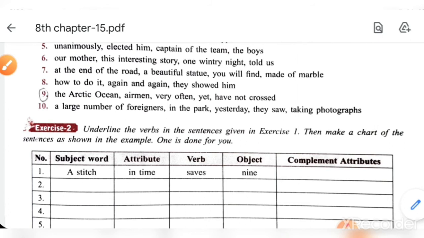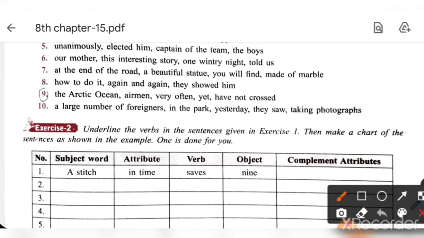Okay, now number 6. Our mother this interesting story one wintry night told us. So, one wintry night, our mother told us this interesting story. I repeat this answer: one wintry night, our mother told us this interesting story. Understood? Shall we move to the 7th one?